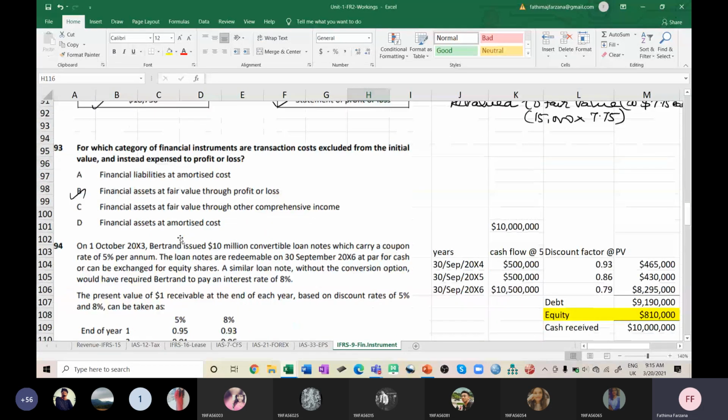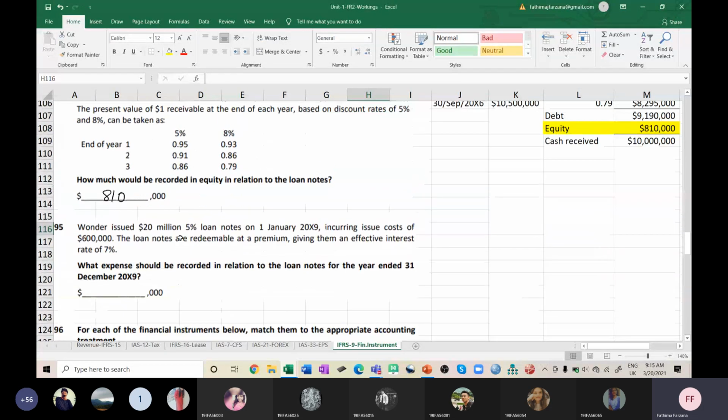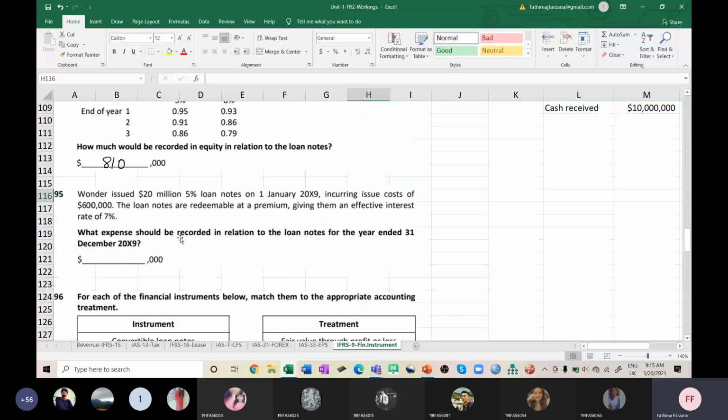And now we go on to the next problem, that is problem number 95. So here in problem number 95, first of all, what is it you have to find out? Wonder issued 20 million 5% loan notes. So is that an investment or a liability? Liability. Liability, correct.